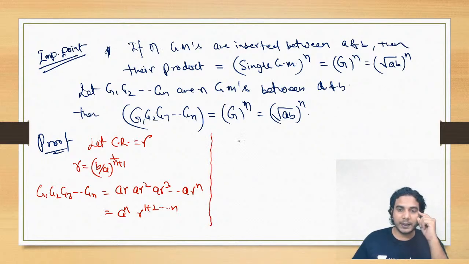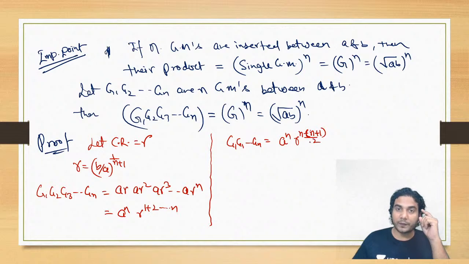So this product G1, G2 and so on up to Gn is equal to A raised to n, and R raised to n into n plus 1 by 2.